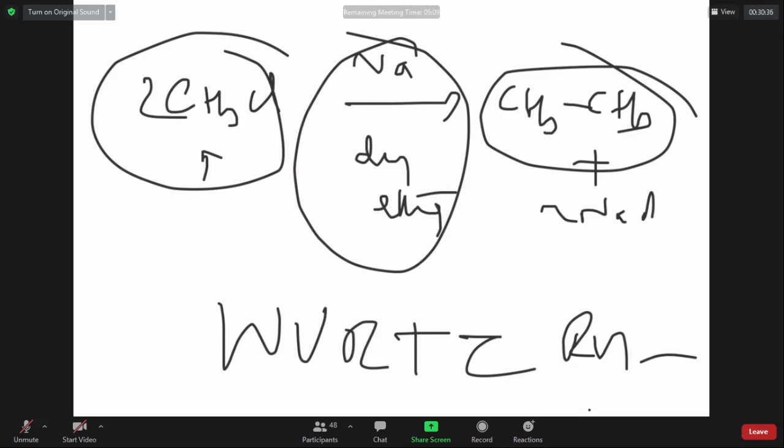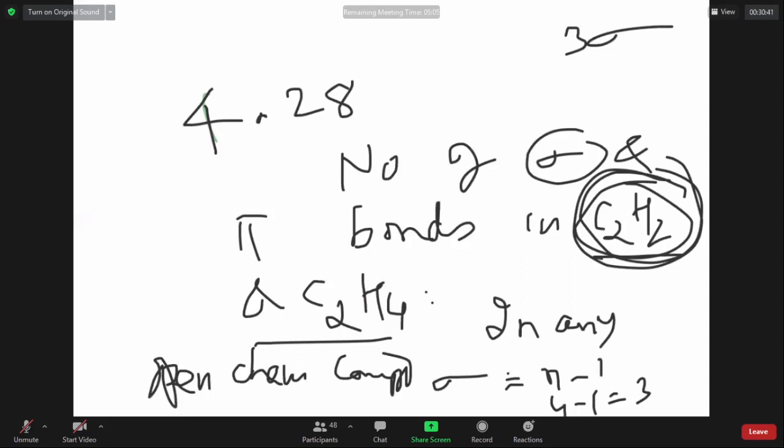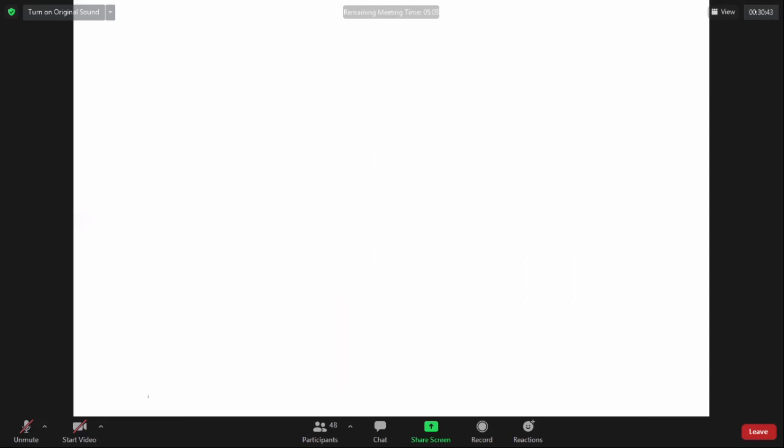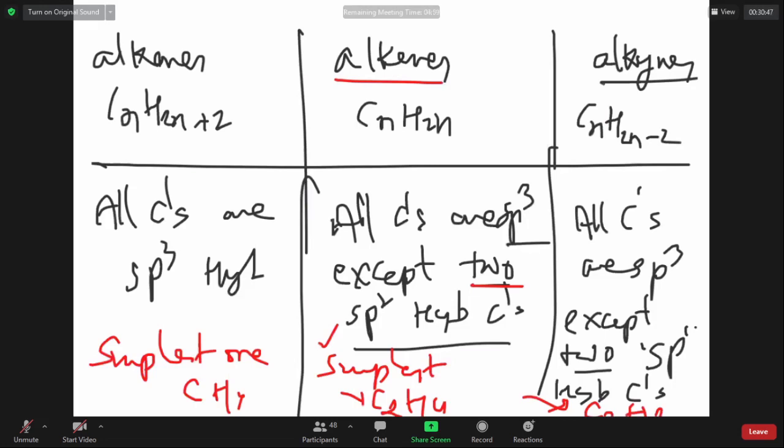So far you have seen what are alkanes. This is a question you try to answer. You have seen what are alkanes, what are alkenes, what are alkynes. General formula. The number of sigma bonds in alkane is equal to number of atoms minus 1 because that is open chain.